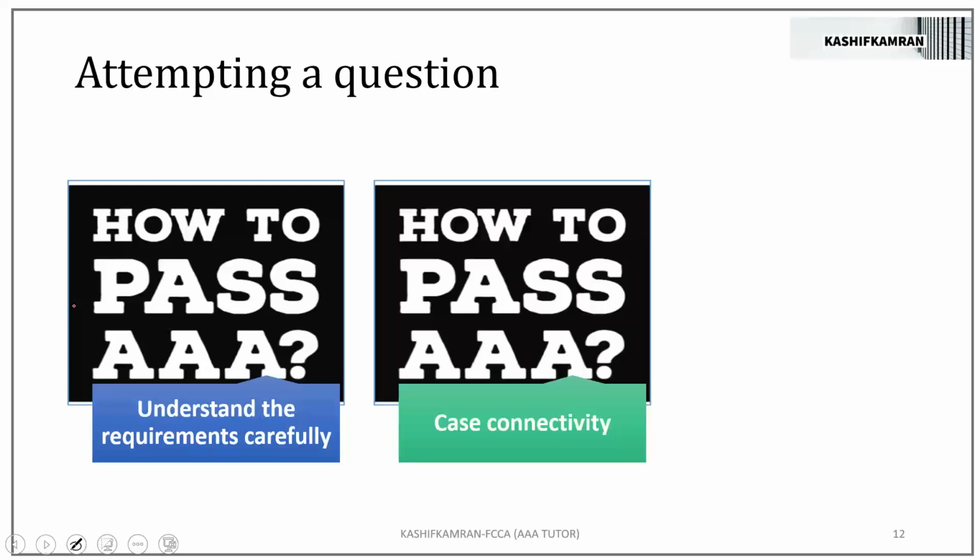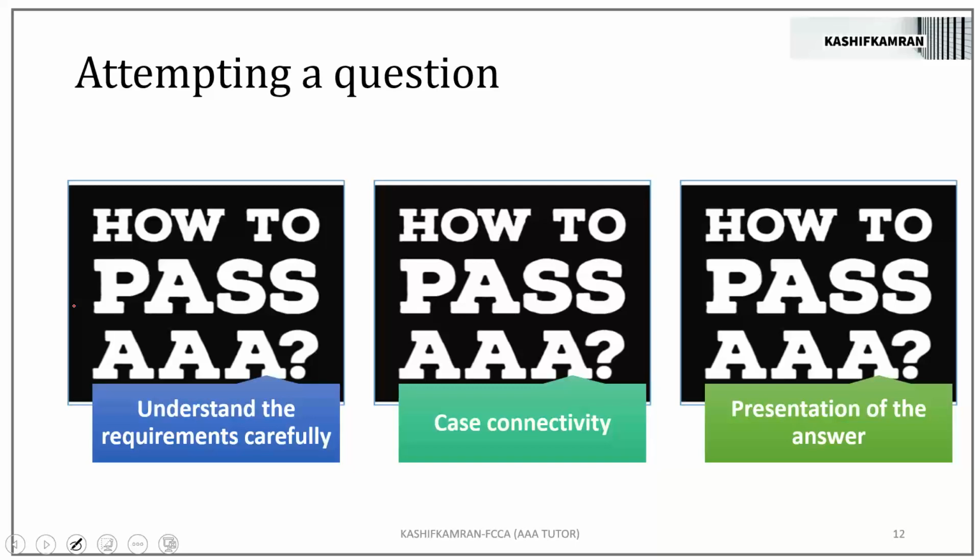Number 2, case connectivity. And number 3, presentation of the answer. Can you see these 3 things in front of your screen? This is how you write an answer. Understand the requirements first, connect the case second, and present the answer third. Let's do them one by one.